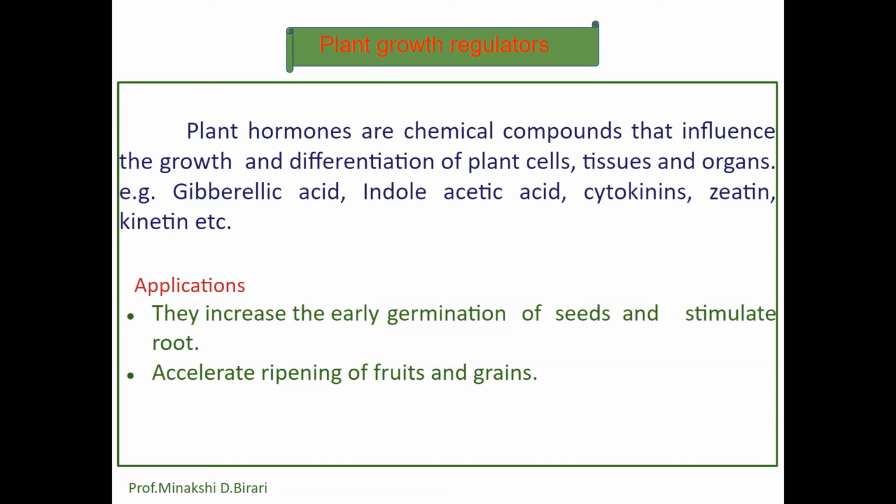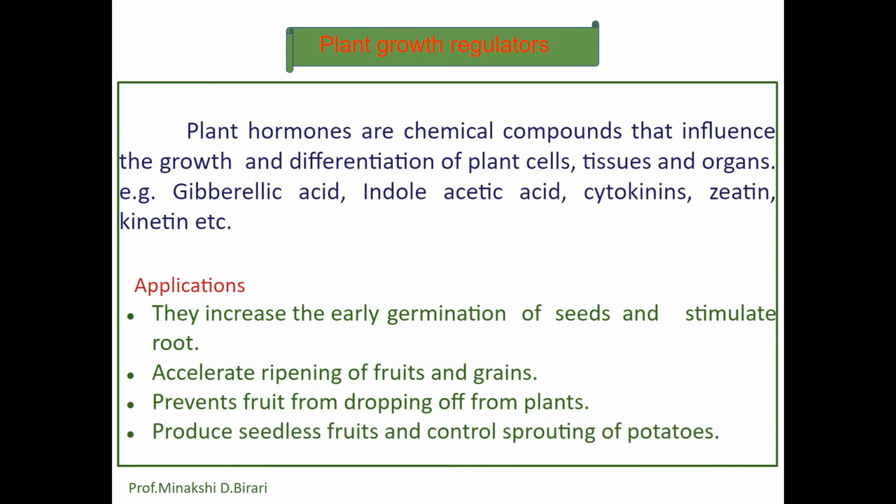They also prevent fruit from dropping off plants or trees before ripening. They may produce seedless fruit and control sprouting of potatoes. It may provide the industry a bigger market. So these are the applications or uses of plant growth regulators in modern agriculture.